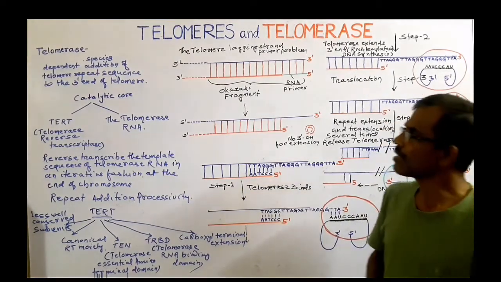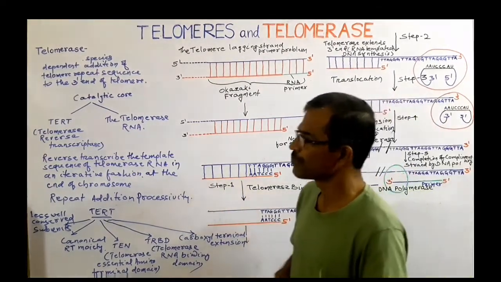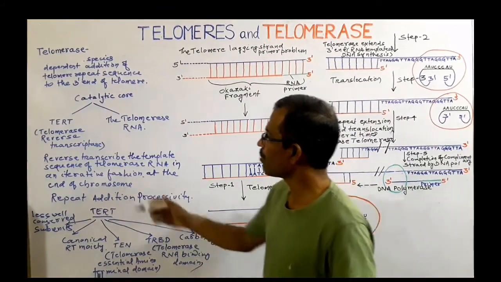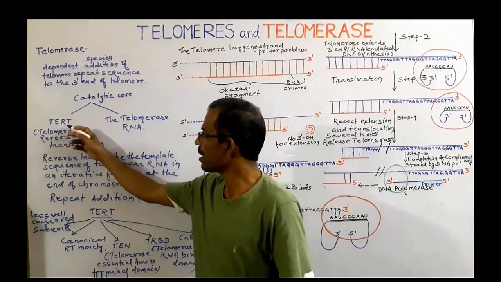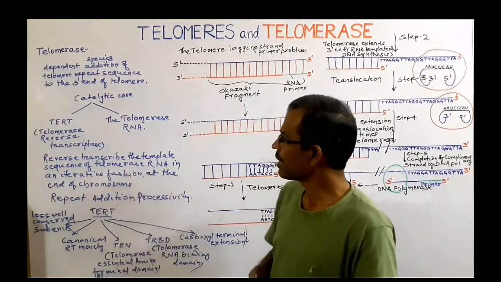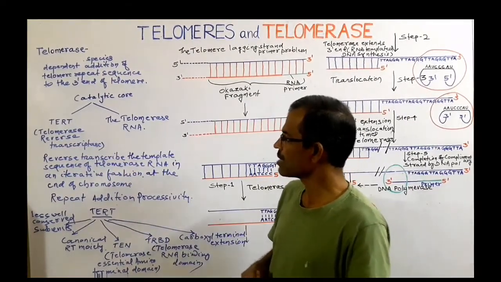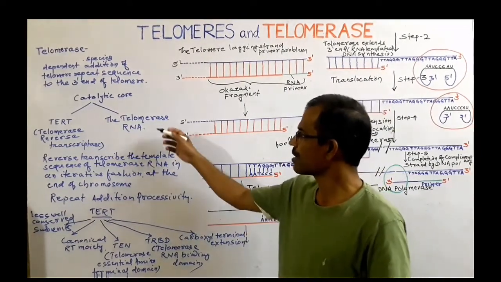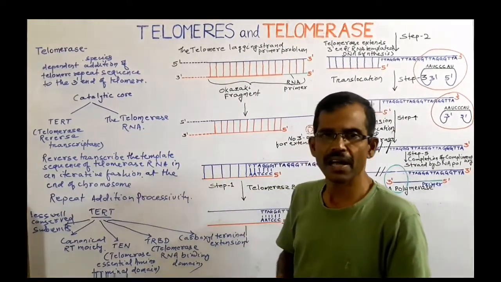The catalytic core of telomerase consists of two main components. One component is TERT. TERT means telomerase reverse transcriptase, and the other component is the telomerase RNA.